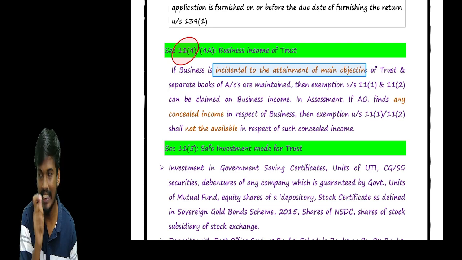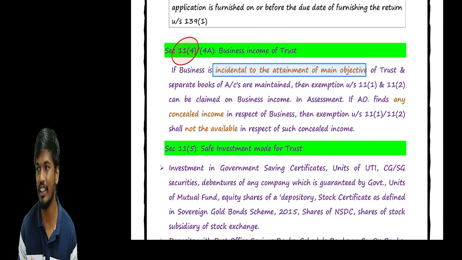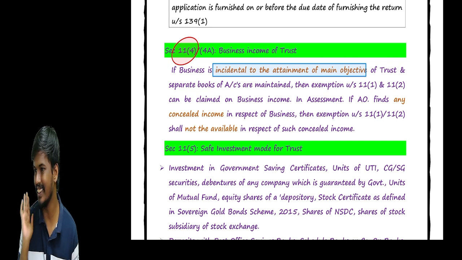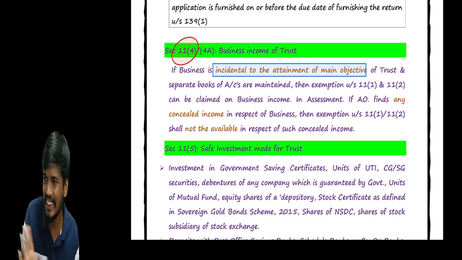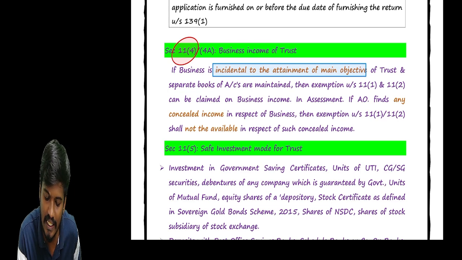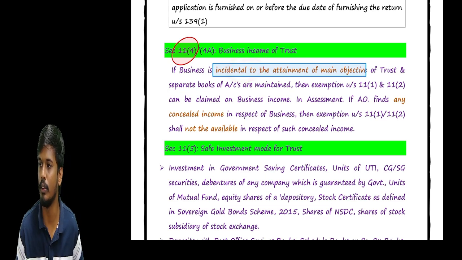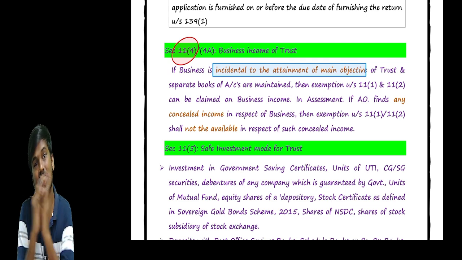So whatever the income earned by the trust from such gym, such is not incidental to attainment of the main objective. Distributed prasada is incidental to the main objective, but running the gyms, running the sports, conducting the club games, that is not incidental to attainment of the main objective of the income. So I am talking about which income is incidental to attainment of the main objective. The trust needs to maintain separate books of accounts for that business income and that charitable income.